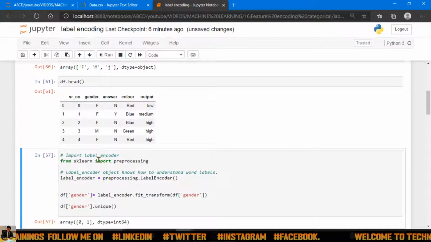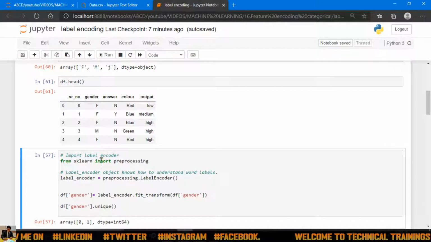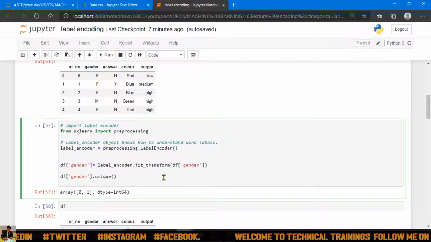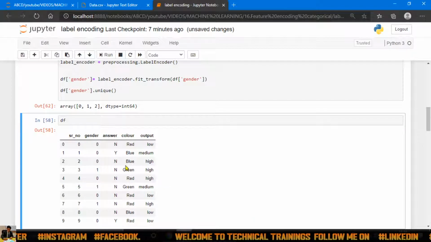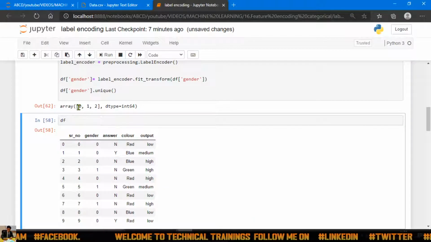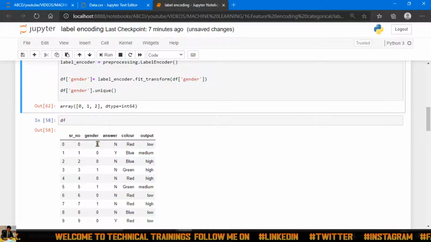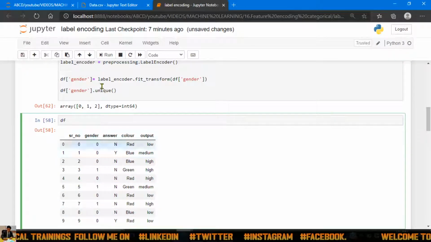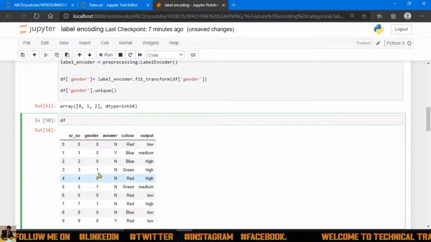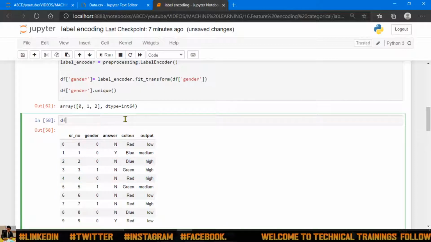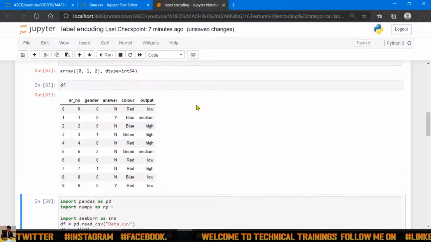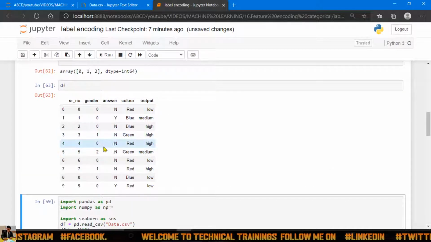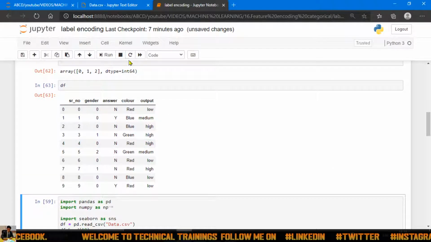If I run df.head, it will give the first five values, and now if I apply label encoding, it will give me the unique values as 0, 1 and 2. So you can see, instead of only 0 and 1, it will also print 2 somewhere here, because I have just added a new value in that data set.